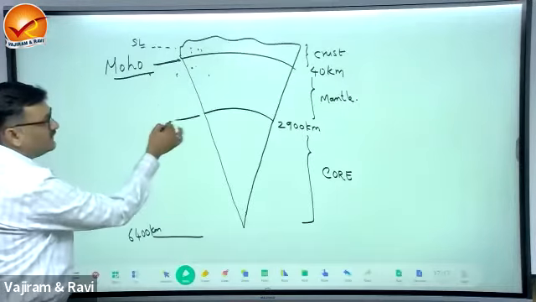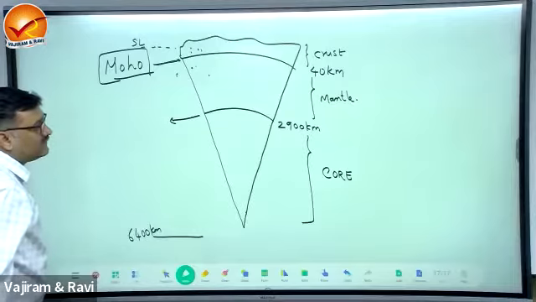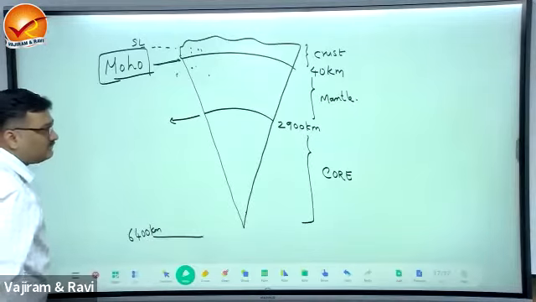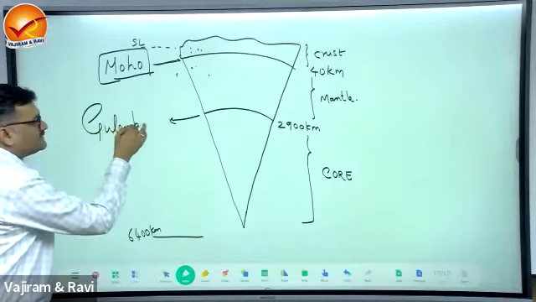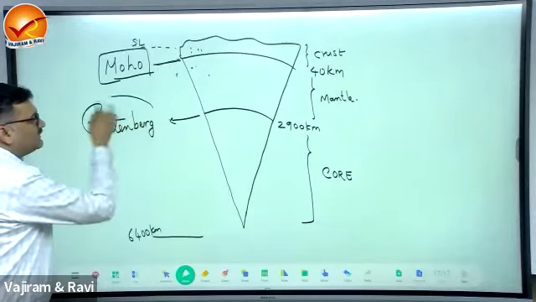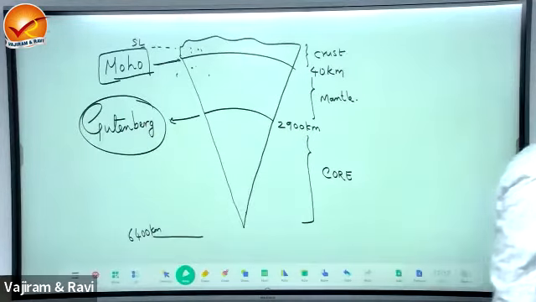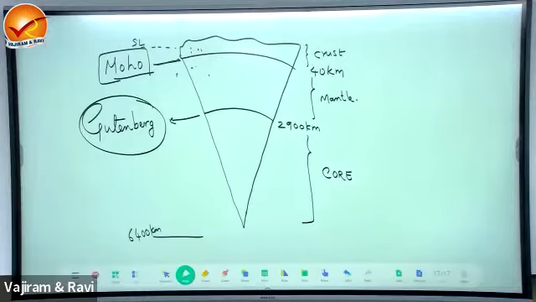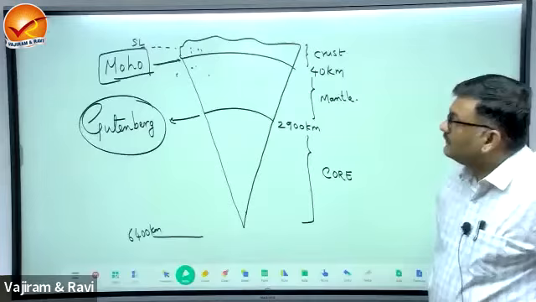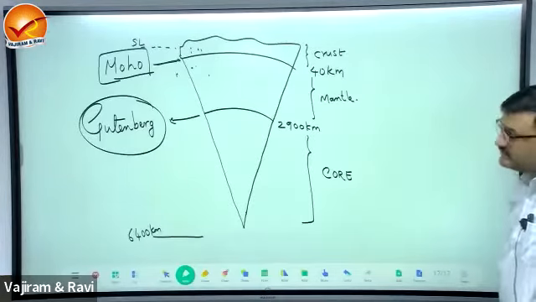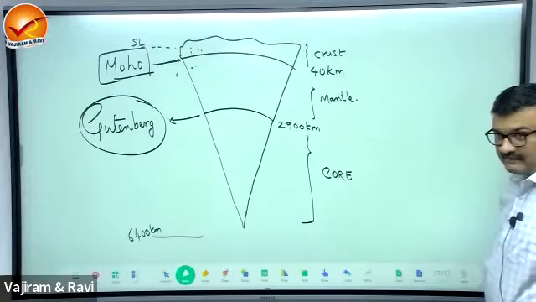And between mantle and core, boundaries are important for objective questions. Between mantle and core, there is a boundary known as the Gutenberg discontinuity. So Moho discontinuity is crust and mantle, and Gutenberg is between mantle and core, right?